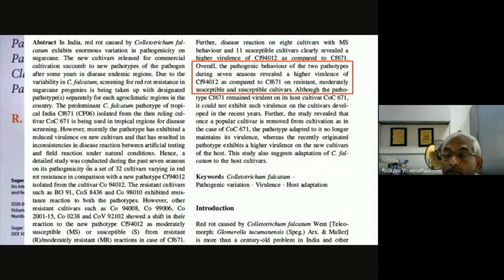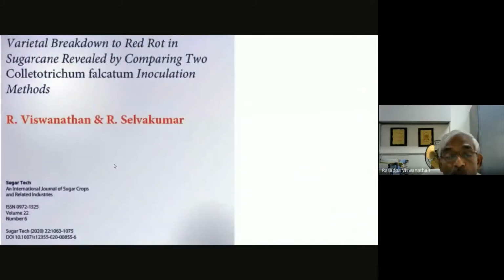This is the reason we got a new pathotype that was able to cause a total breakdown effect. So in the first experiment, this new isolate was designated as a new pathotype, pathotype CF12, and that is what is recommended in ACRP also.